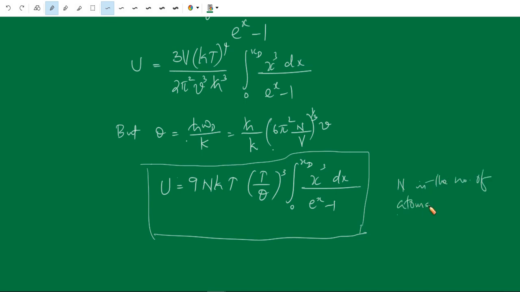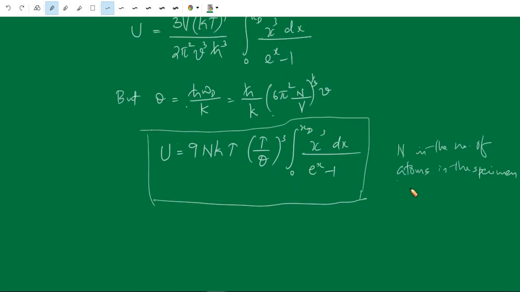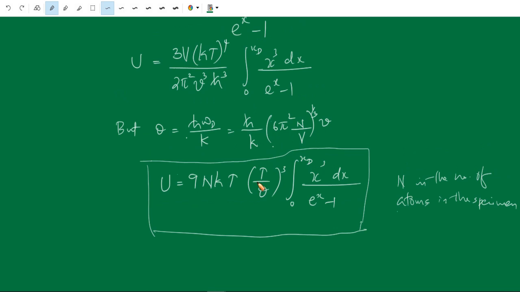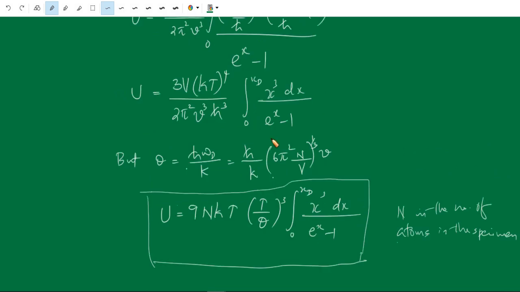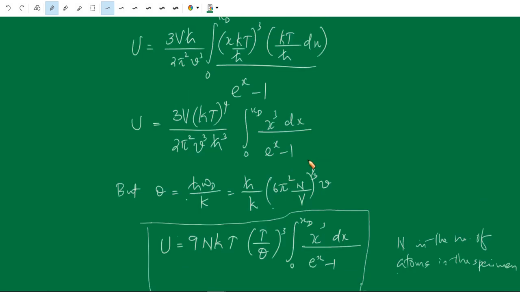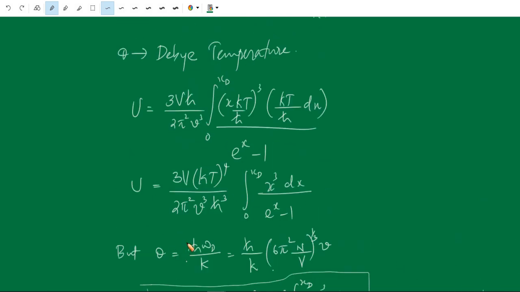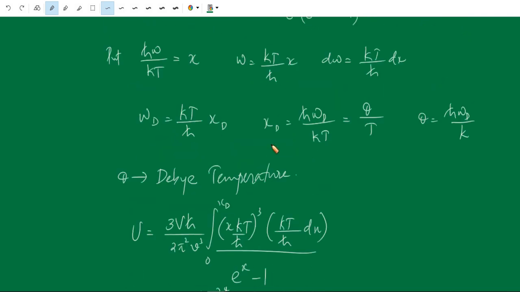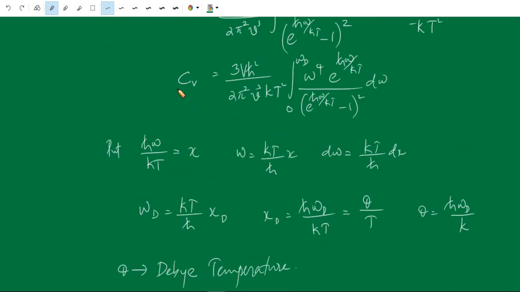So we have considered a monatomic lattice, where the number of atoms is equal to the number of acoustic modes. Now let us replace the value of ħ v by k (6π² N by V) whole raised to 1 by 3 with theta, the Debye temperature. So we can replace in this expression of heat capacity.